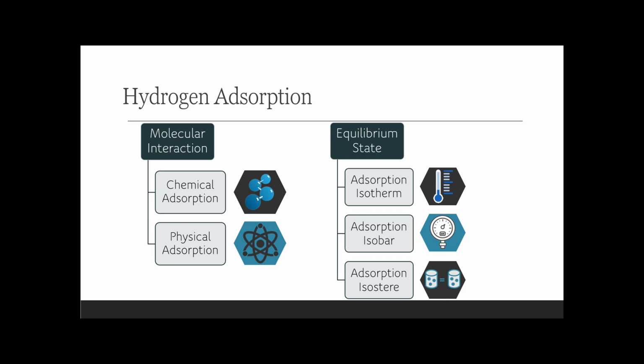Okay. So in absorption, based on the molecular interaction, there are chemical absorption and physical absorption. In this case, it's a physical absorption, where there's a van der Waals force between the materials and hydrogen gas. And based on the equilibrium state, there are absorption isotherm, absorption isobar, and absorption isostar. In this case, it's an absorption isotherm, where the amount of adsorbate on the adsorbent is a function of its pressure at a constant temperature.